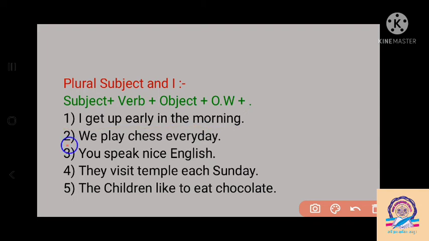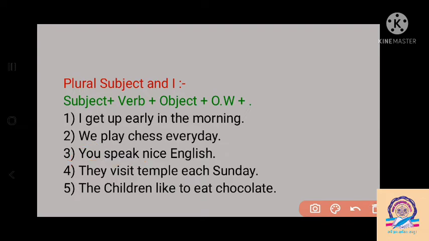Then the second sentence. By seeing the subject we, we have to write play. Don't apply s or es after the we subject here. So with the we we have to write the main form of the verb, play remains play here. We play chess every day. Then, you speak nice English. By seeing you, we have to write speak, the main form of the verb in the simple present tense.